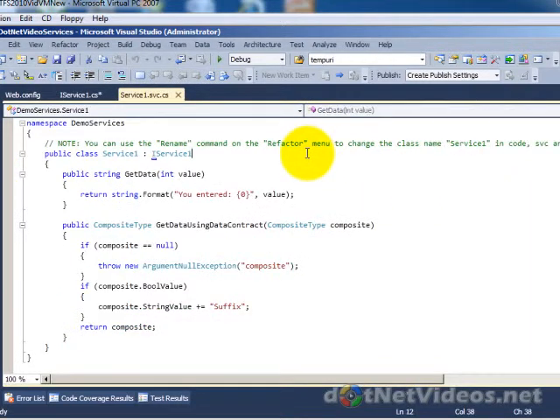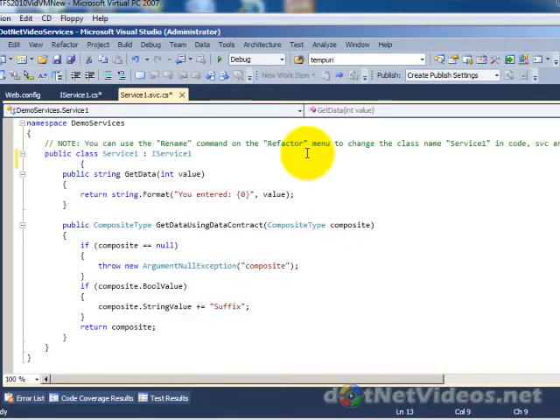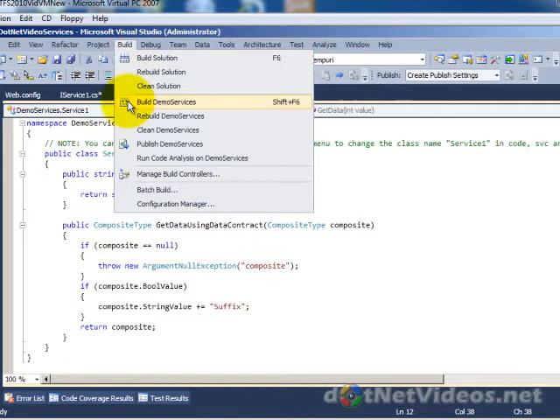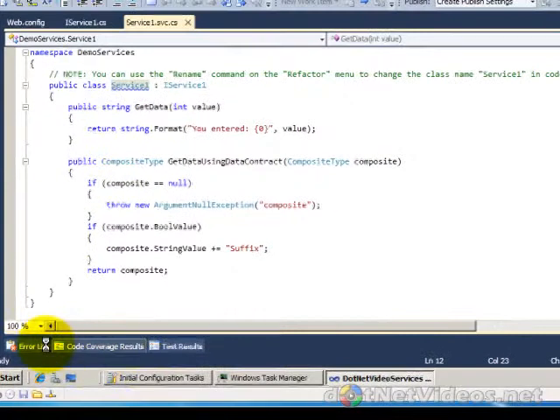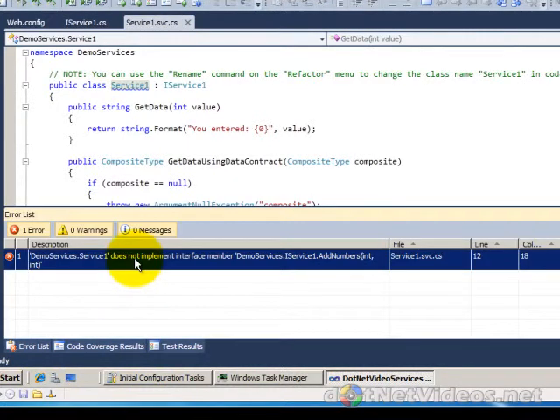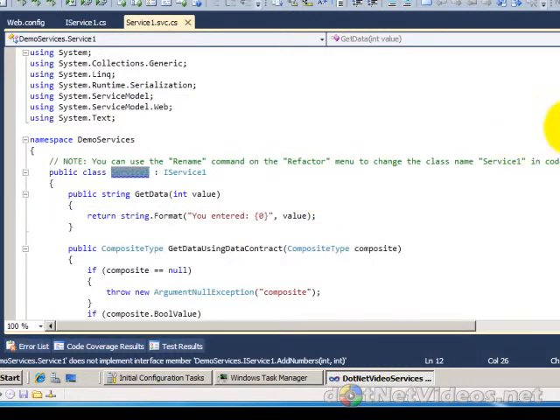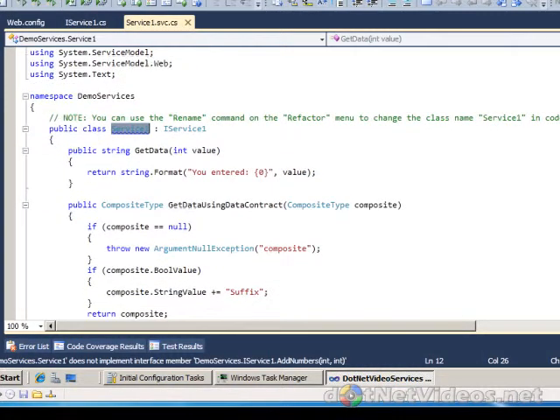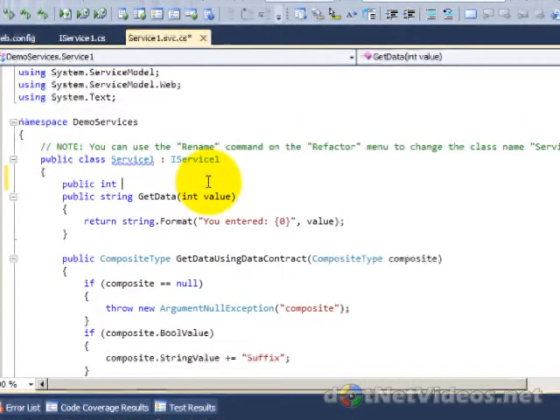Notice that when I come over here to the actual class where the service's functionality lives, and that we're going to expose to the world, at this point, once you've defined that new operation contract in the interface and you go to build this, you're going to get the error down here that basically says, hey, you have to implement this method. The interface is, again, a contract. The interface is making us implement this method. So what we're going to do, which is an OOP technique, is go ahead and implement the actual functionality for that calculator method here.